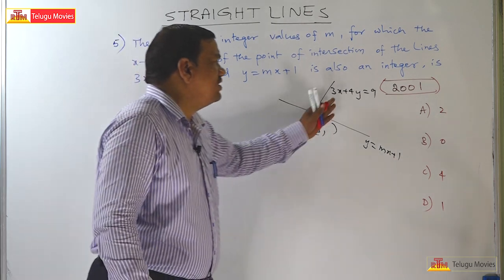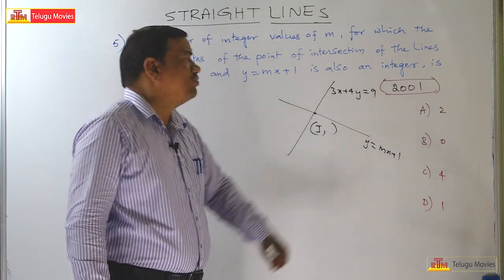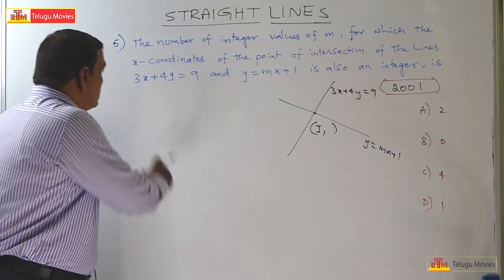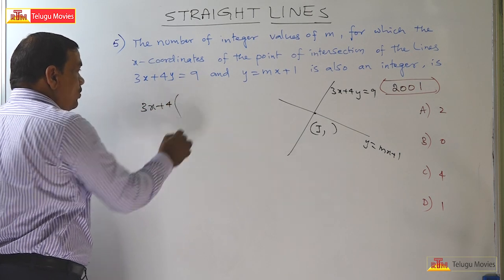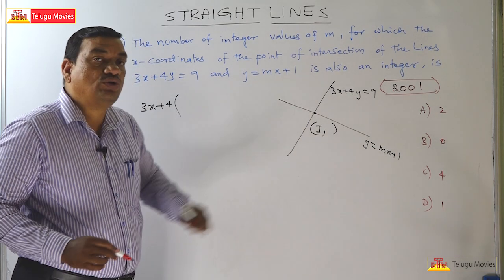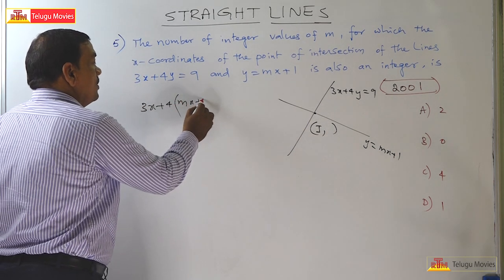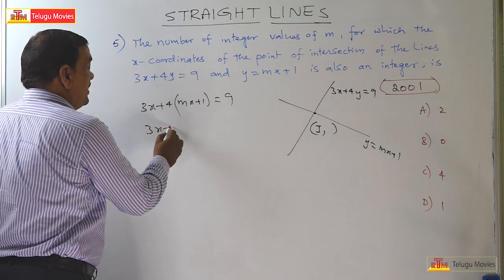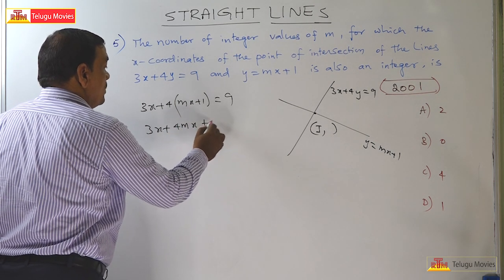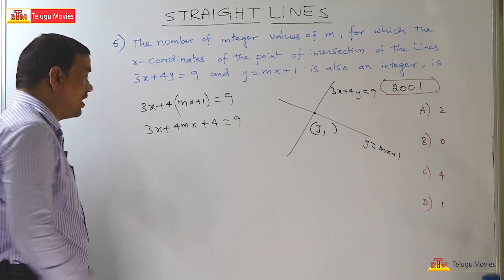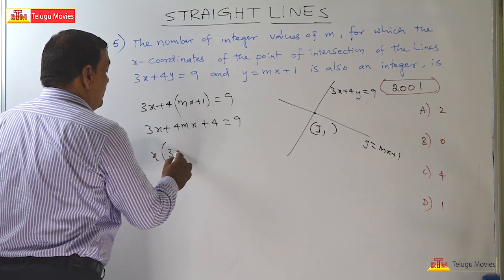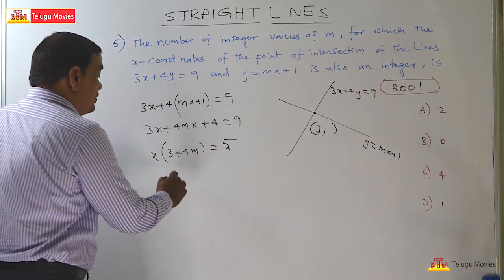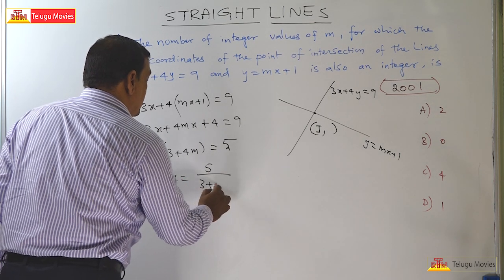First of all, let us solve these two equations. Let us see what happens. Don't go for any cross multiplication. We want the x coordinate, so in 3x plus 4y is equal to 9, in place of y, substitute mx plus 1. So 3x plus 4mx plus 4 is equal to 9. Now x into (3 plus 4m) is equal to 5. So x is equal to 5 by (3 plus 4m).